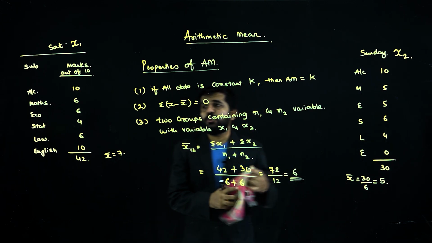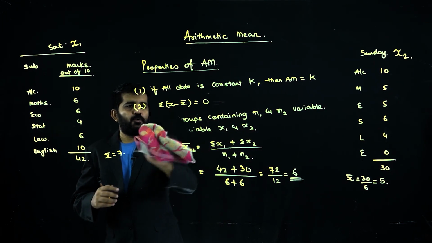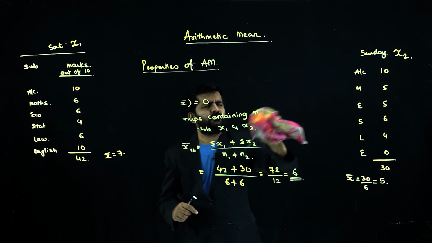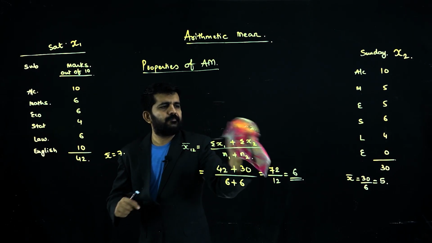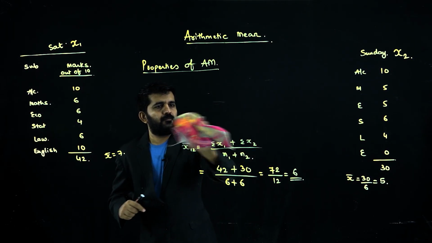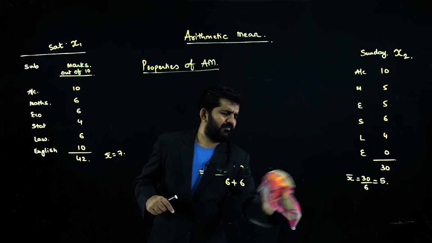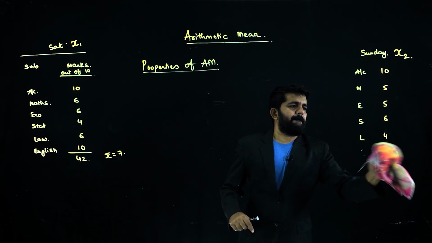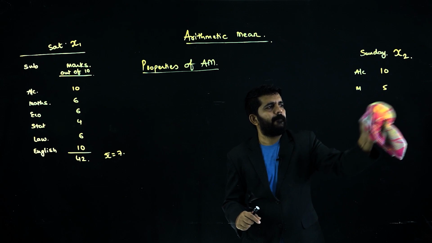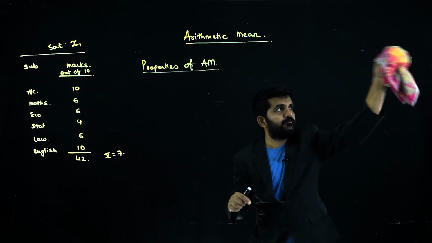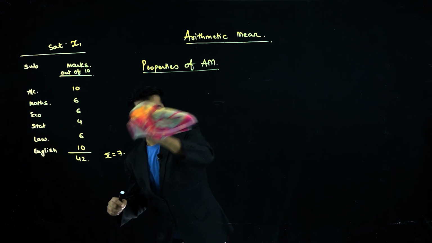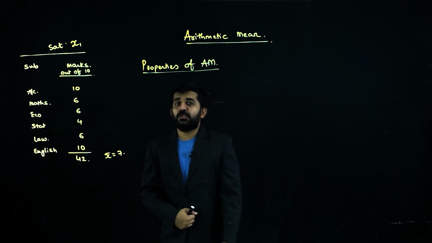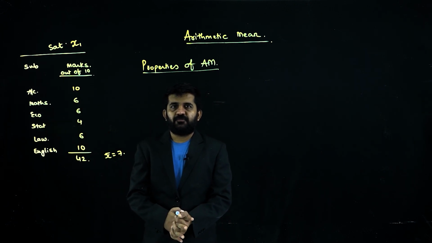Is it all right? Fourth property, and the most important property, try to concentrate. This is most important and will also be used in some of the MCQs.